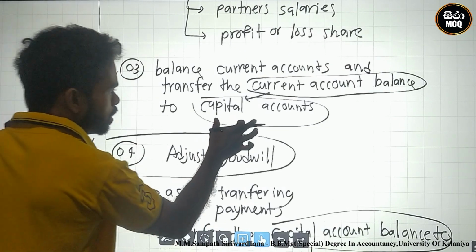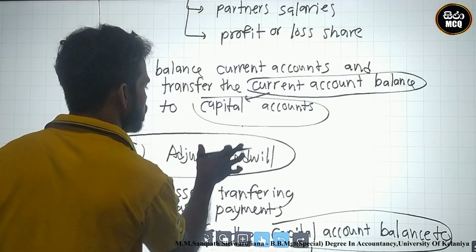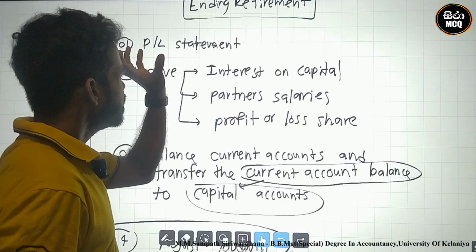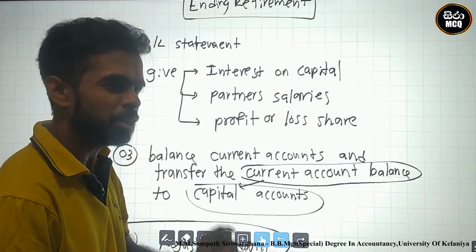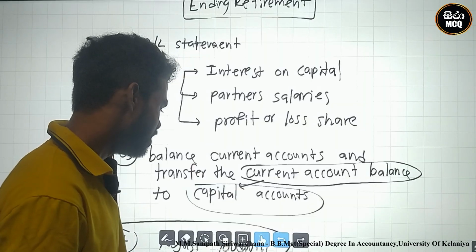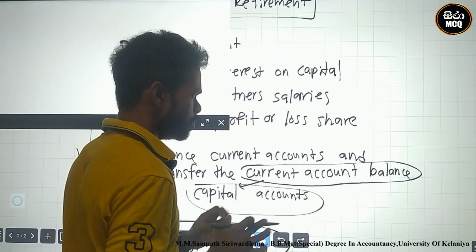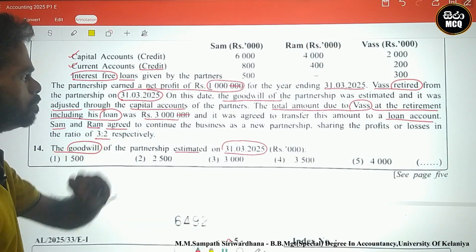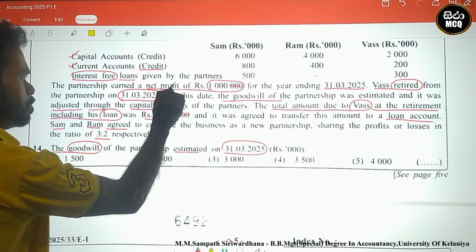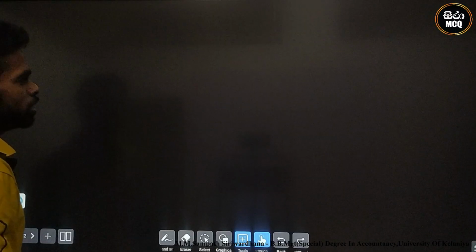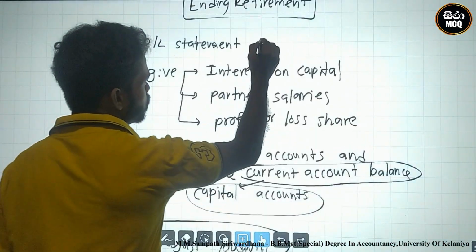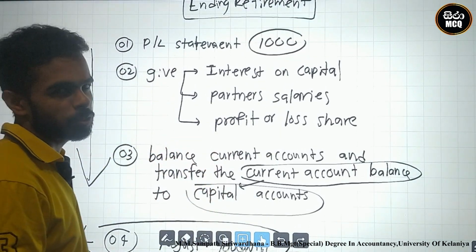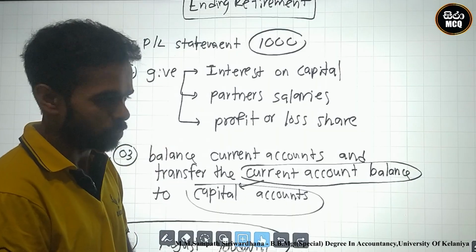Okay, use these steps. First one, you prepare the profit or loss statement and you calculate profit or loss. Look here, this is the profit or loss calculated. What is the value? The value was 1 million. 1 million means 1000. Net profit is 1 million, profit 1000.